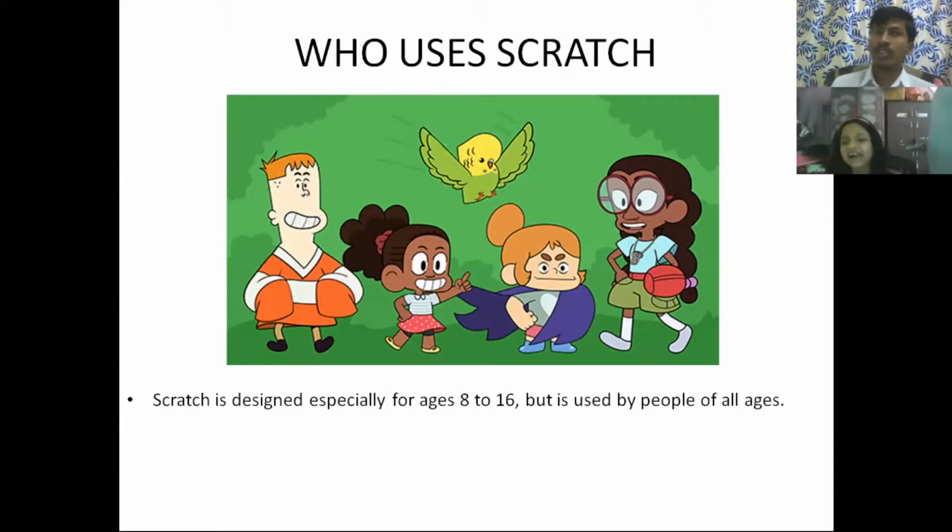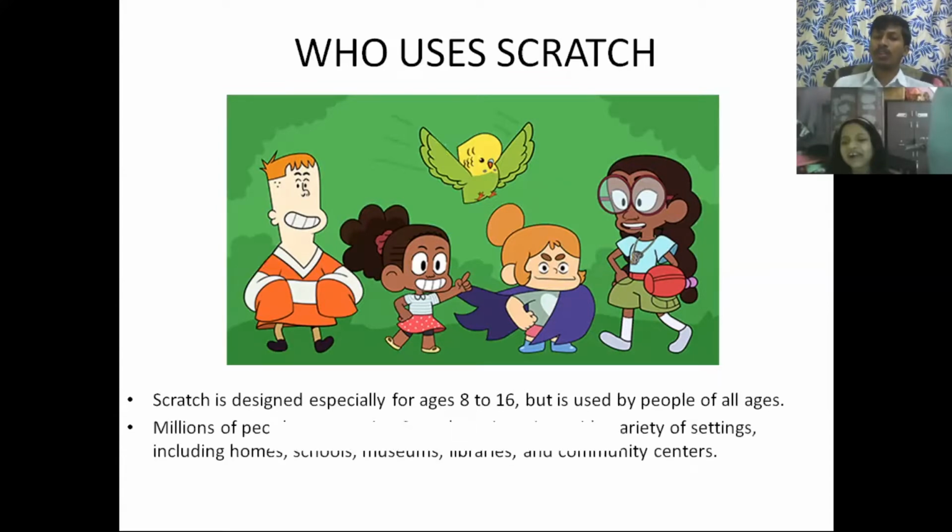And coming to teachers, if they want to show anything in a graphical way, suppose a social studies teacher wants to explain how the earth revolves around the sun, she uses this. So all teachers, parents, and all age groups are using this. Till now millions of people are creating Scratch projects. A wide variety of settings are there, including homes, schools, museums, libraries, communities. It is available everywhere, and they are using it.